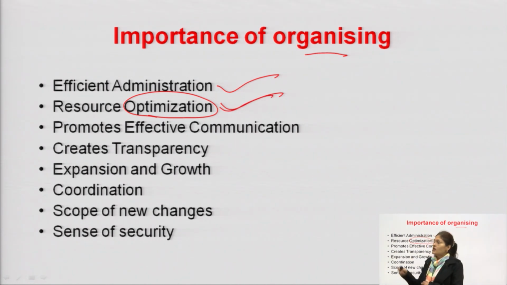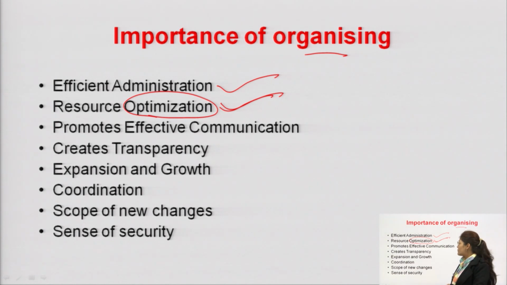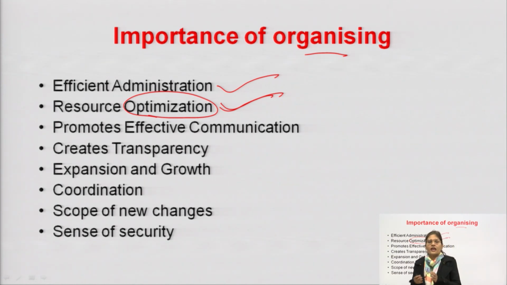Next one is promotes effective communication. If the manager, or the whole organization, knows that this kind of work will be done by this group of people, or this particular person, then it is easy for the manager or the higher authority to communicate properly, because all the work is clear: which work will be done by which person.